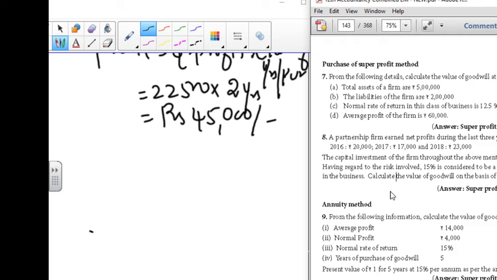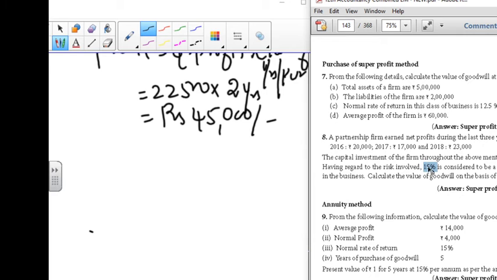From this, we are going to find the average profit. Next, the capital investment for the firm throughout the above-mentioned period has been 80,000. Having regard to the risk involved, 15% is considered to be the fair return on capital employed in the business. What is that 15%?